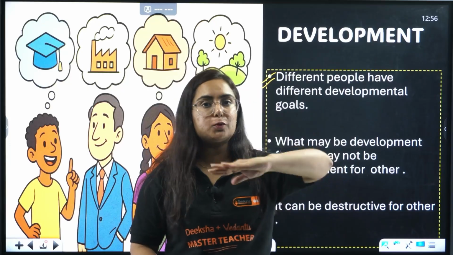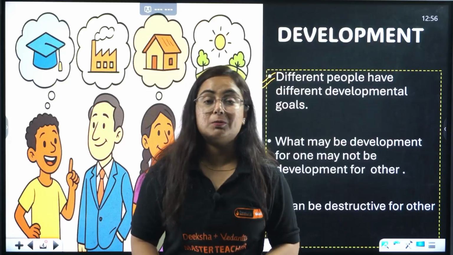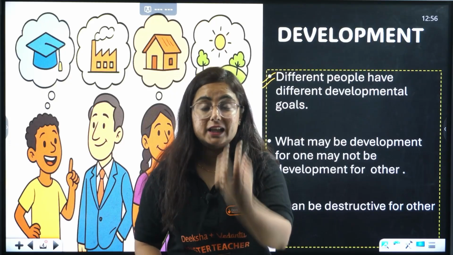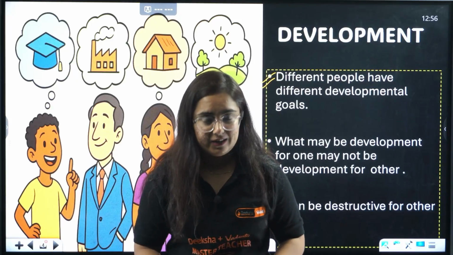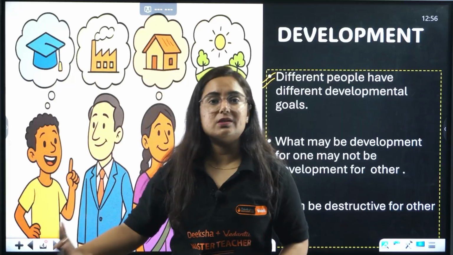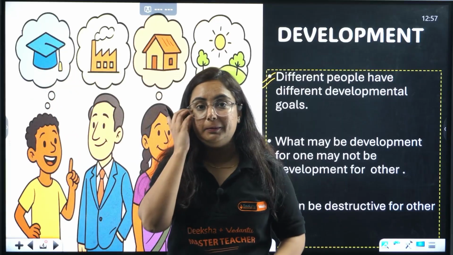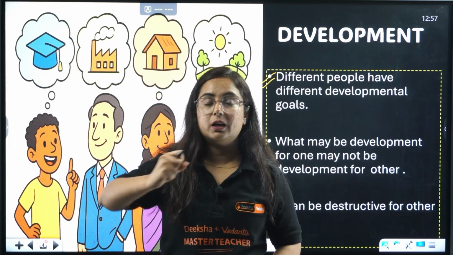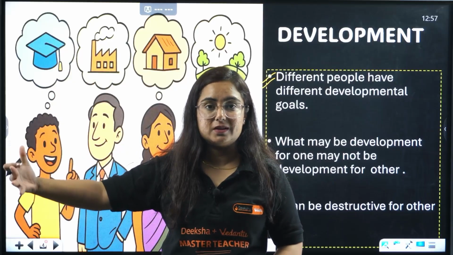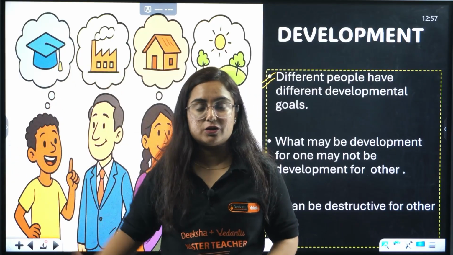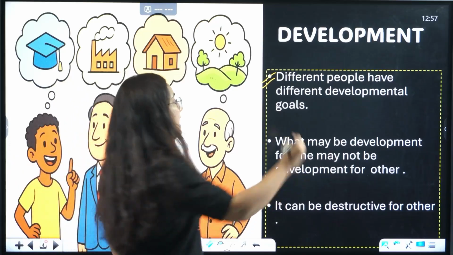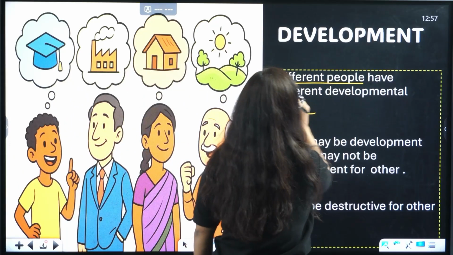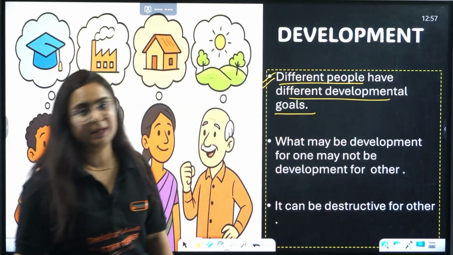Whenever we talk about prosperous farmers in the same village, what might be the development for that person? That he sends the children to foreign countries to study or to an urban town to study. Right? A person who is a big businessman out there in an urban city, what might be development for that person? To expand the offices of the business, to make a grand luxury house. So development is not the same for everyone. It has different developmental goals for different people.